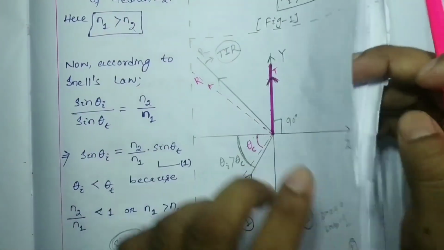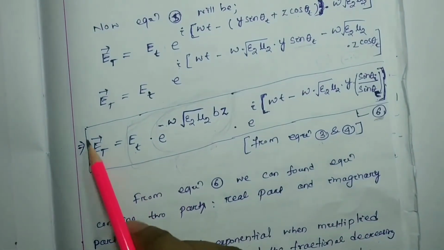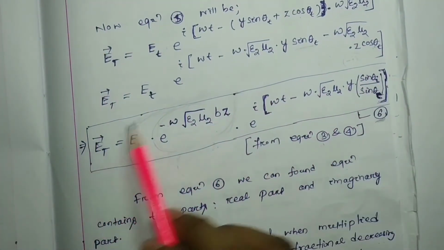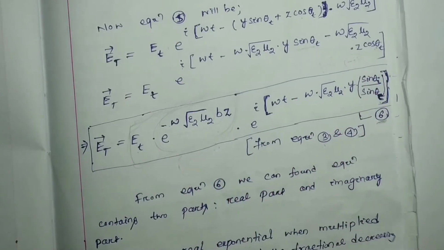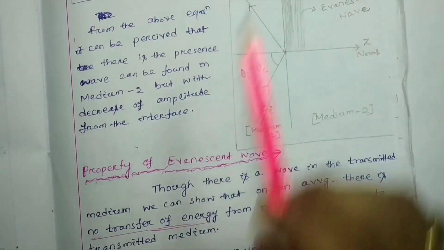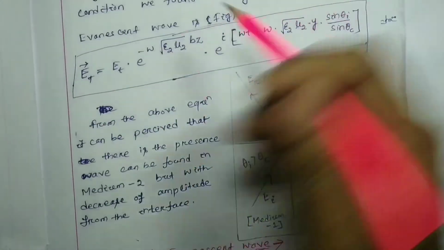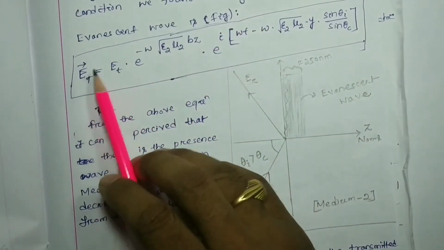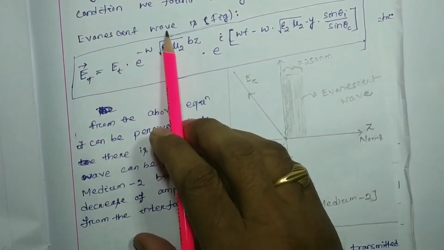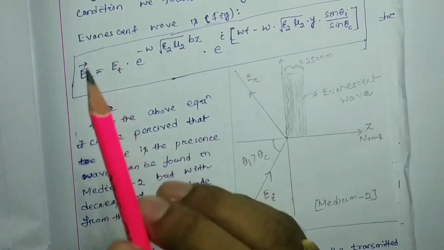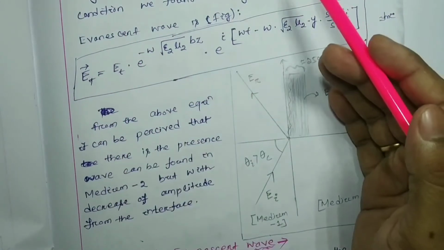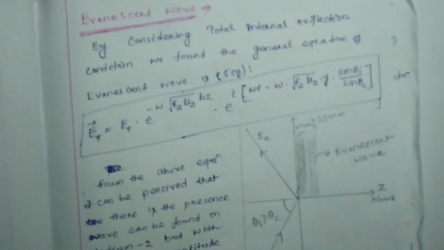That is your so-called evanescent wave. So if evanescent wave is asked in your exam, you have to write: evanescent wave means the transmitted wave in the second medium in case of total internal reflection.